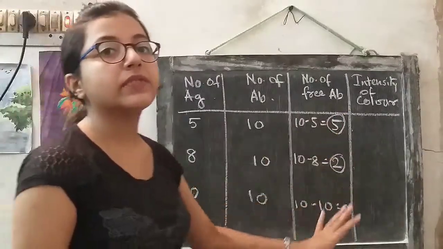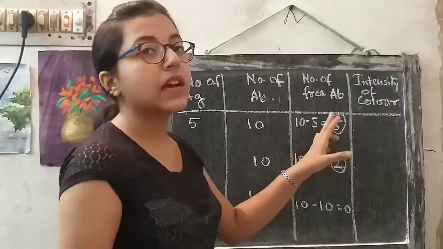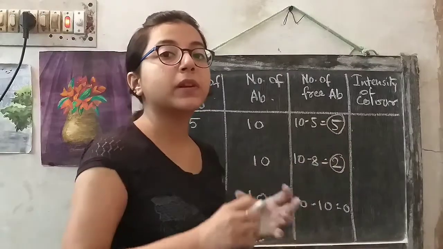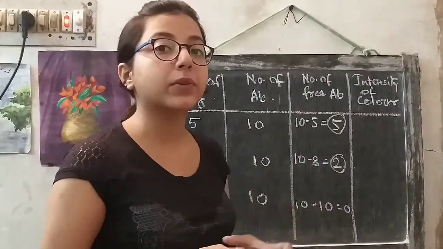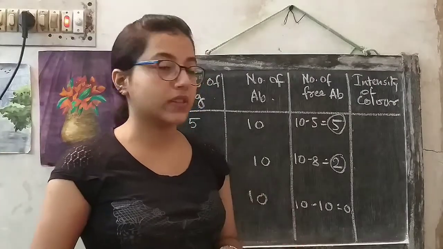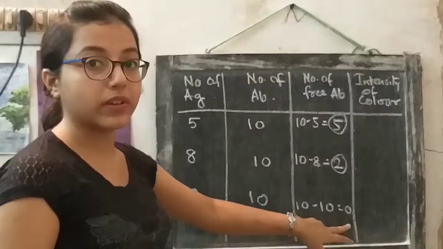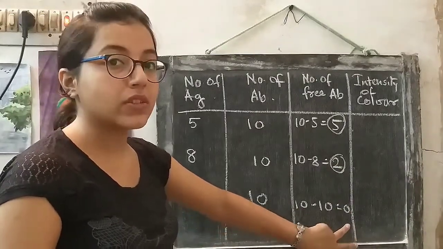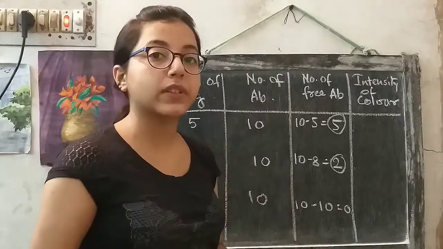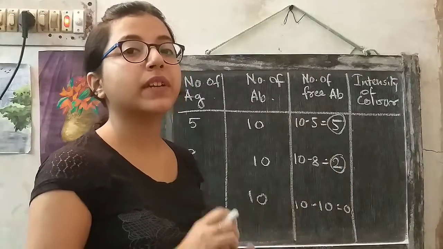So what will be the difference in the color intensity in the 3 cases? In the first case, 5 free antibodies will be there. So these 5 free antibodies will be able to bind to the antigen present in the microtiter plate, and the rest of the reaction will occur and color will be produced. In the second case, 2 antibodies are available, and in the last case, there are no free antibodies at all. So there will be no free antibodies available to bind to the antigen present in the microtiter plate. So in the third case, no antibodies will bind to the microtiter plate.